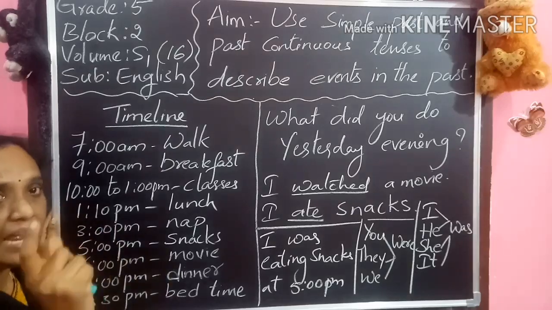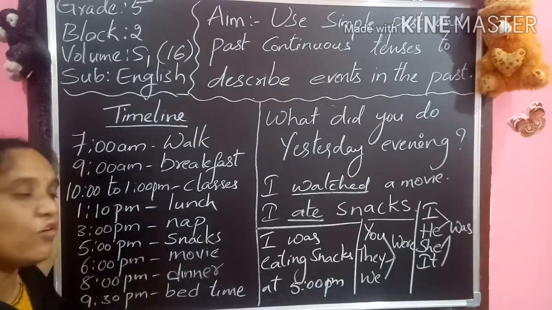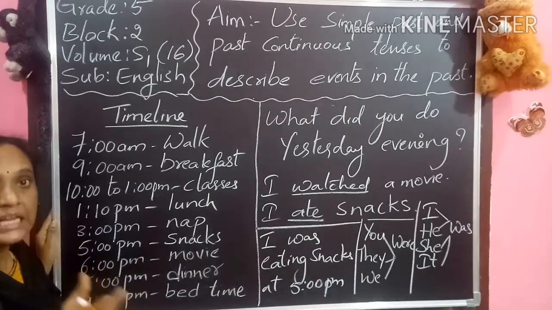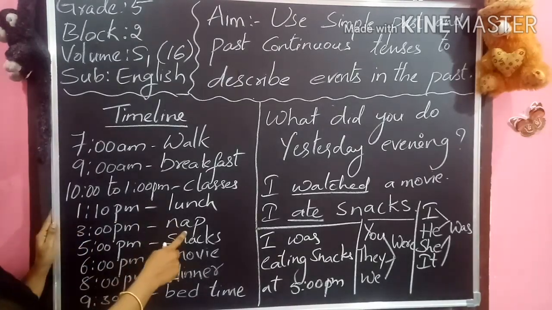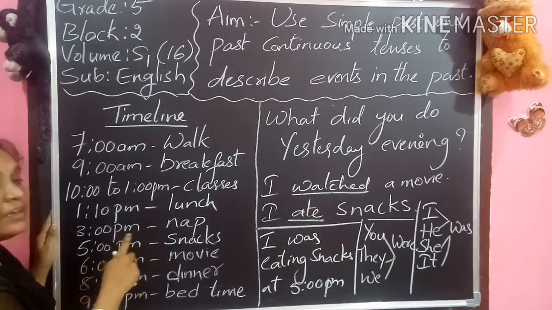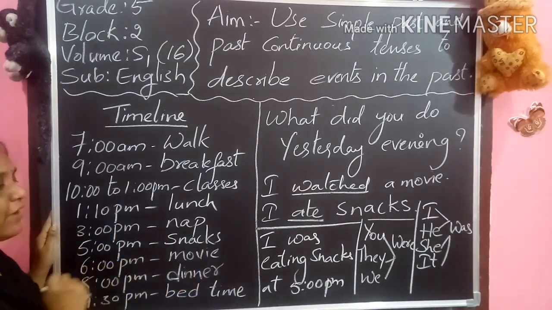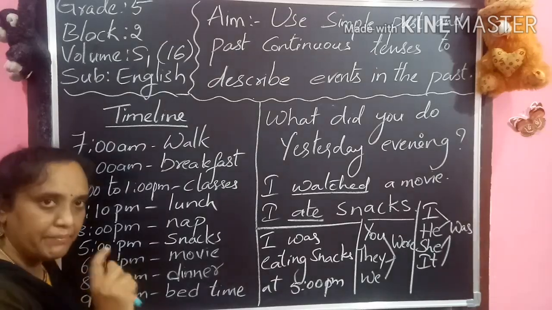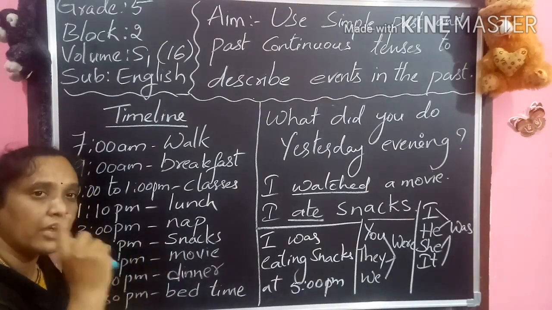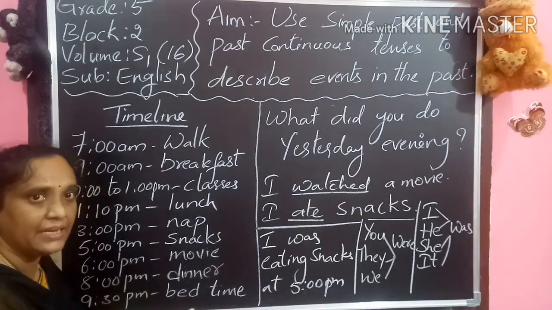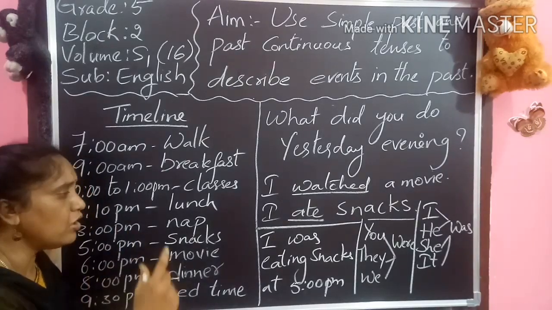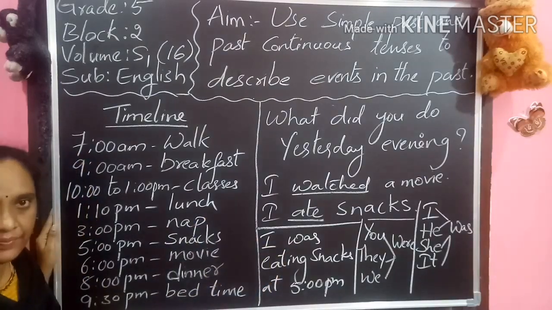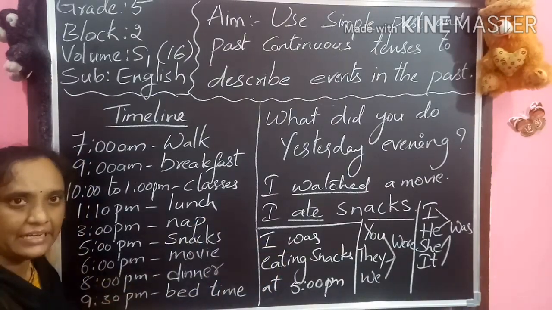Means a particular timing if we mention, then we want to say I was, you were, they were. So they were taking a nap at 3 p.m. They were eating snacks at 5 p.m. They were watching a movie at 6 p.m. Means when we are talking about a particular timing, then we want to say using was and were. Have you got a clear idea regarding this, children?